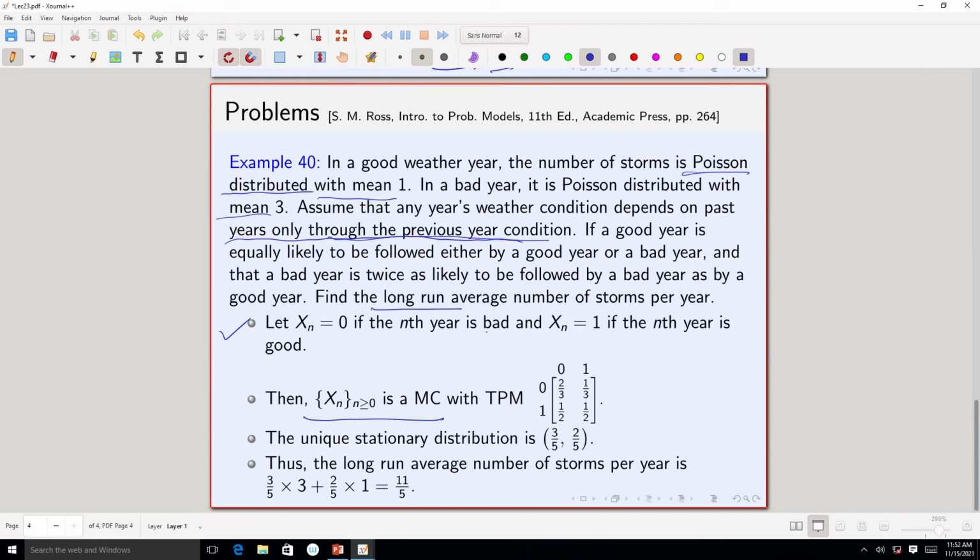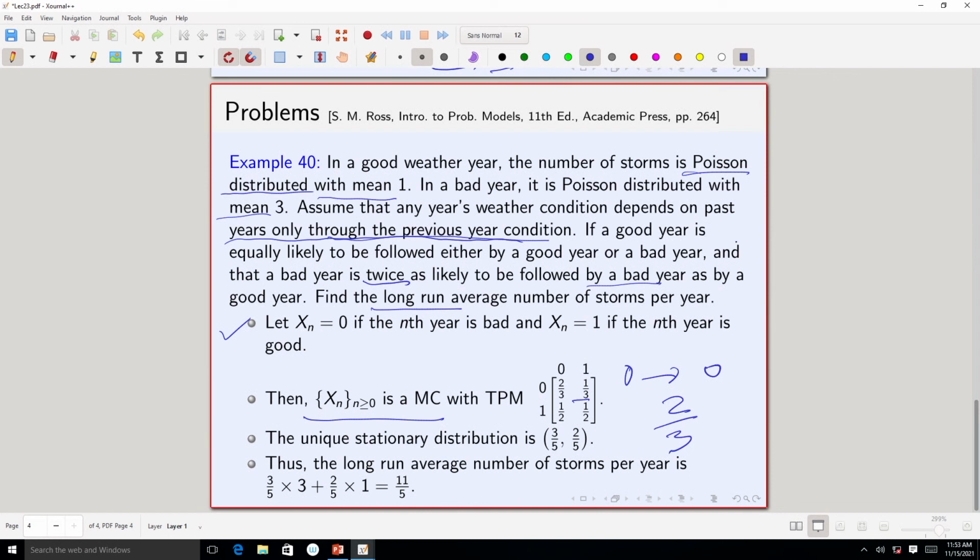Now, 0 is bad. It says that a bad year is twice as likely to be followed by a bad year as by a good year. So the probability of 0 to 0 is 2 by 3, and 0 to 1 is 1 by 3.